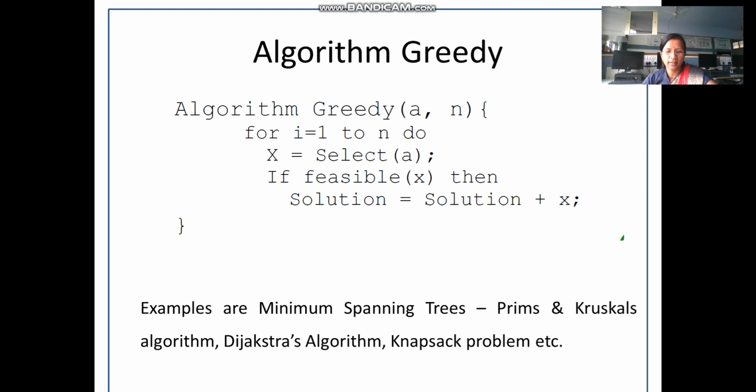Just to summarize, I would once again like to tell you that the greedy approach is used to solve optimization problems. Optimization problems are those problems which need either minimization or maximization in the result. It depends on the problem. When we want minimization, I told you I want to reach from source to destination, so of course I will prefer the shortest path.